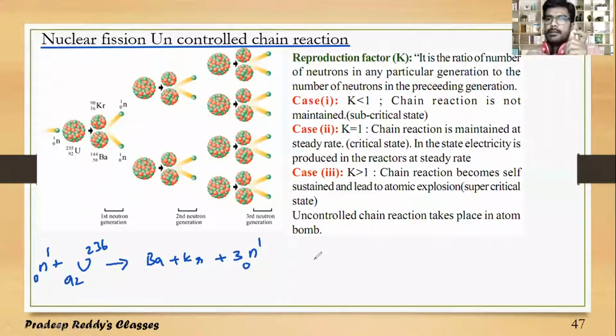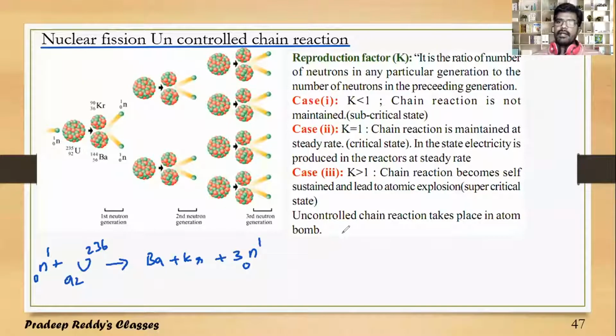But we cannot bombard a single uranium nucleus. You will be taking a uranium sample, usually 1 gram of uranium sample, or half a gram of uranium sample.